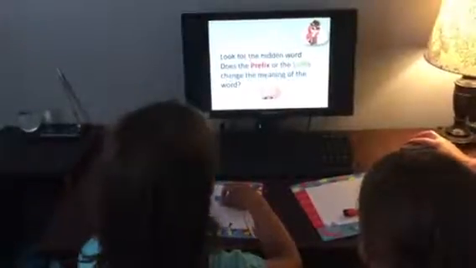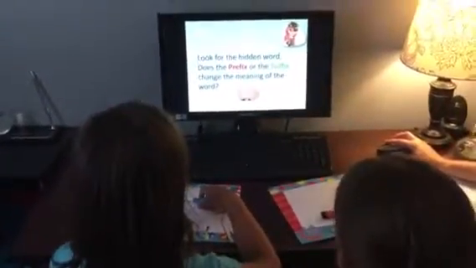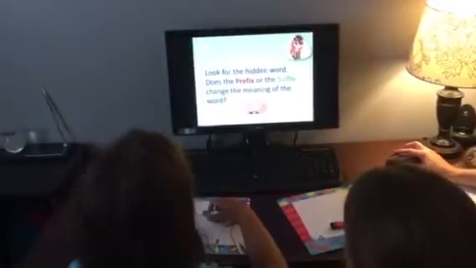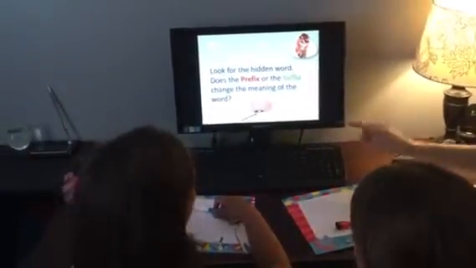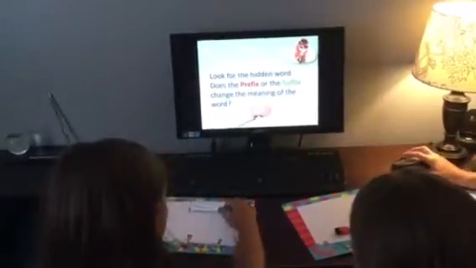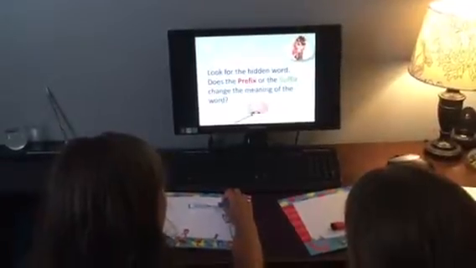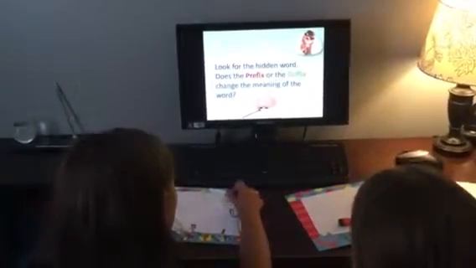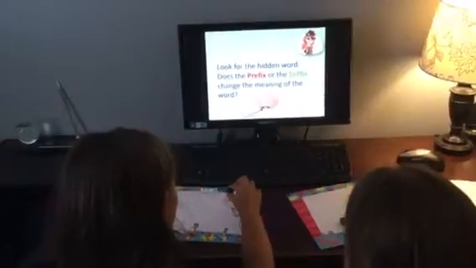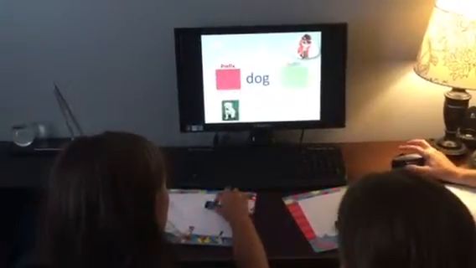For a hidden word, the prefix or the suffix changes the meaning of the word, right? Like this little guy's hiding under a rock, and sometimes we have to look for clues to see what's hiding and where it's hiding. Okay, so let's see what we have. This is a fun one.